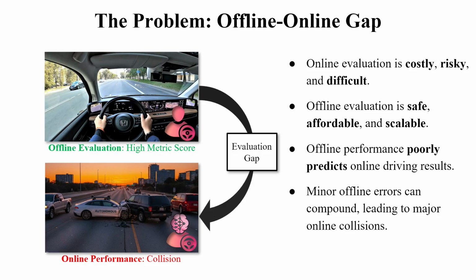It's faster and safer. The problem is, offline results don't reliably predict real-world behavior. Small dataset errors can compound into real collisions. In our work with more realistic benchmarks, we found this offline-online gap is even larger than previously reported.